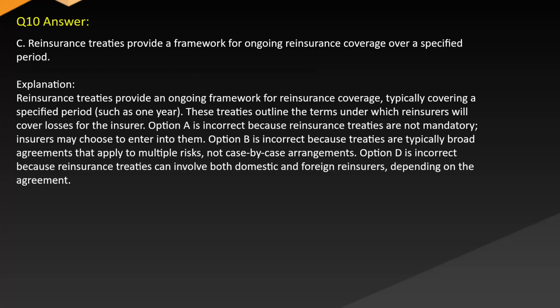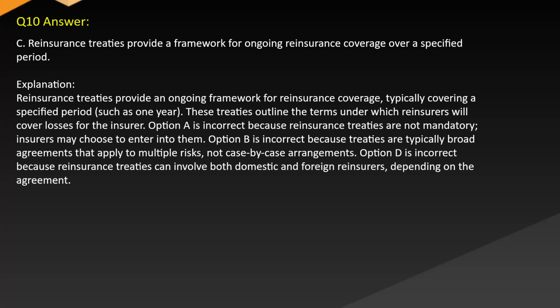Answer: C. Reinsurance treaties provide a framework for ongoing reinsurance coverage over a specified period. Explanation: reinsurance treaties provide an ongoing framework for reinsurance coverage, typically covering a specified period, such as 1 year. These treaties outline the terms under which reinsurers will cover losses for the insurer.